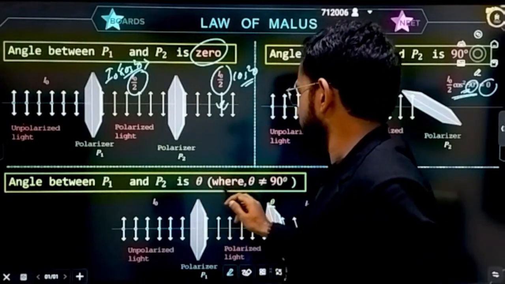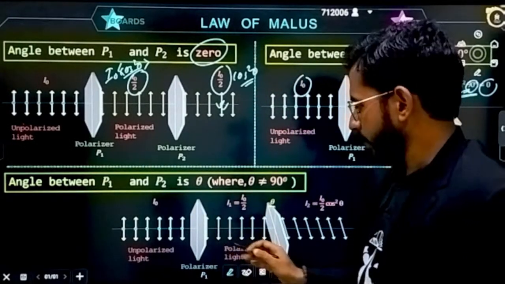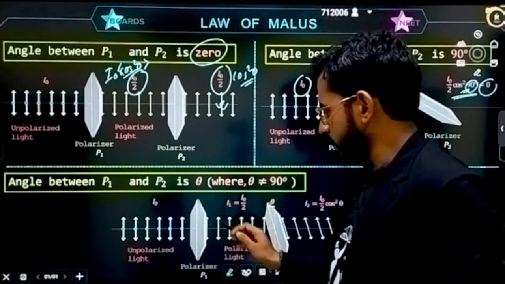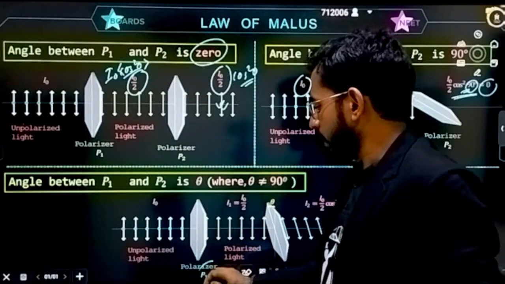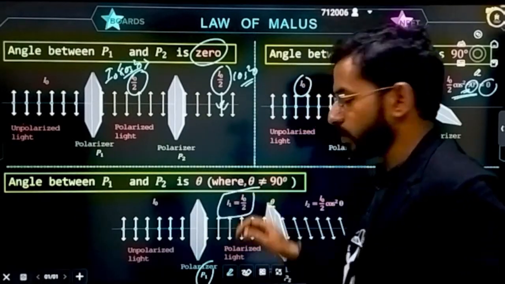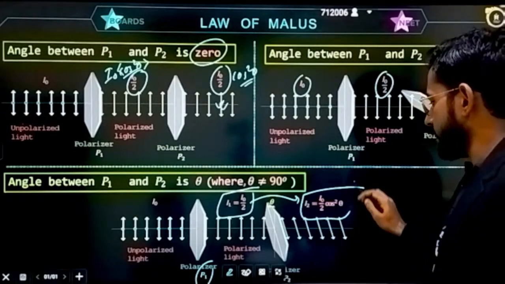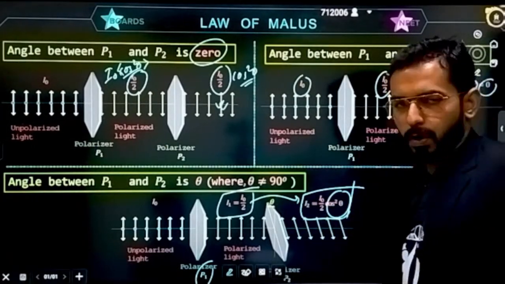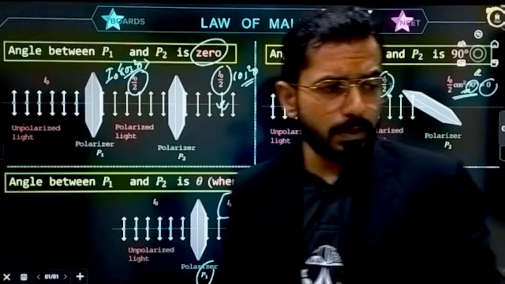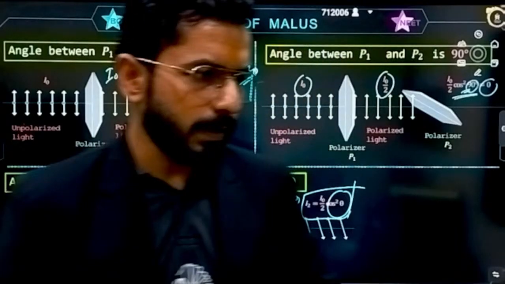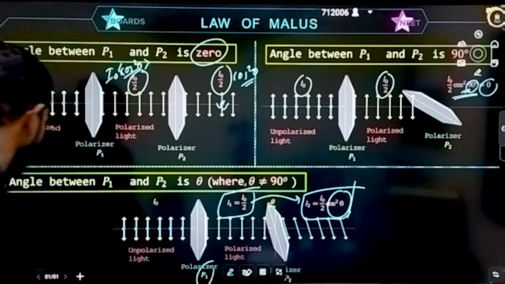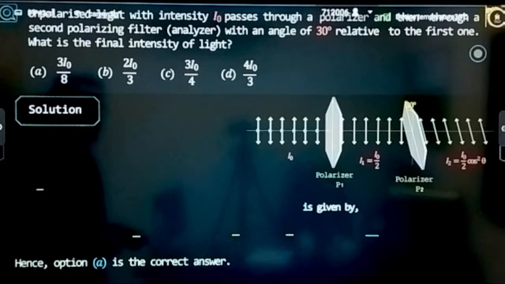Angle between P1 and P2 is, let's suppose, some angle theta. Again, in general, after the first polarizer it is very clear the intensity is equal to I naught by 2. That means after polarizer 2 it will become I naught by 2 multiplied by cos square theta. This will be the general result. Is that clear? Easy thing. A single equation you have to remember.